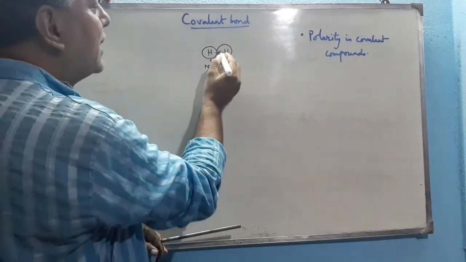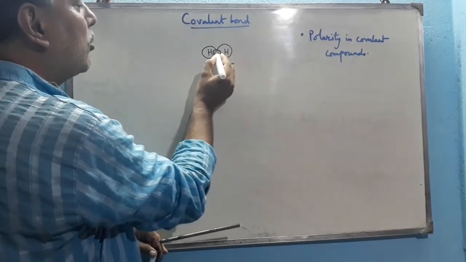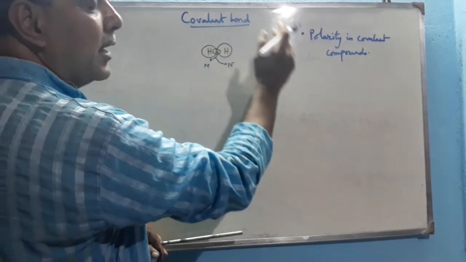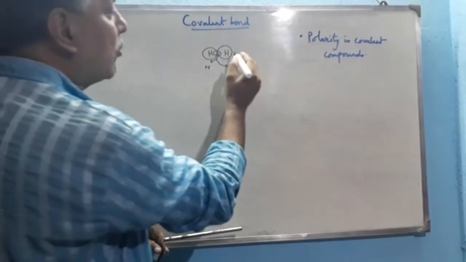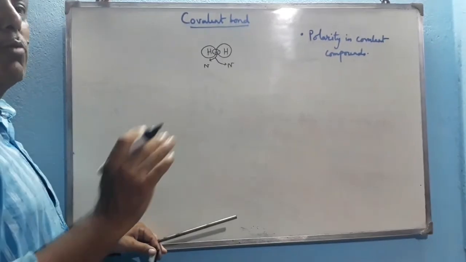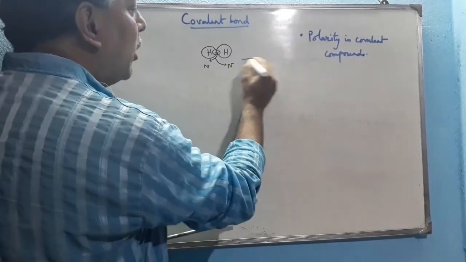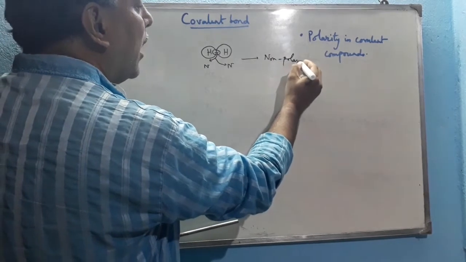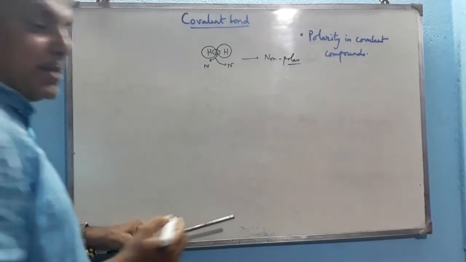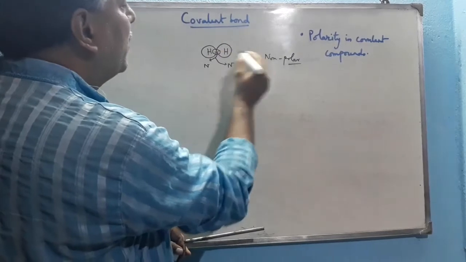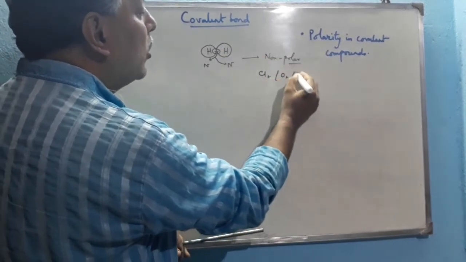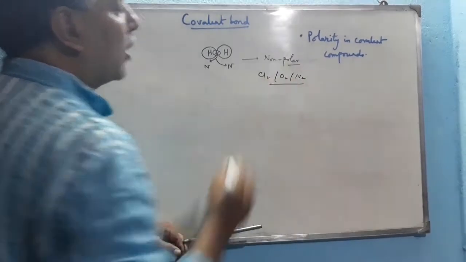So the electron pair is situated in between two nuclei, not towards the left hand side hydrogen atom nor towards the right hand side hydrogen atom. So the electron density is distributed in between two nuclei equally, and such type of molecule is called a non-polar molecule, because they do not generate any pole on themselves. So like Cl2, O2, N2, all these are non-polar molecules.